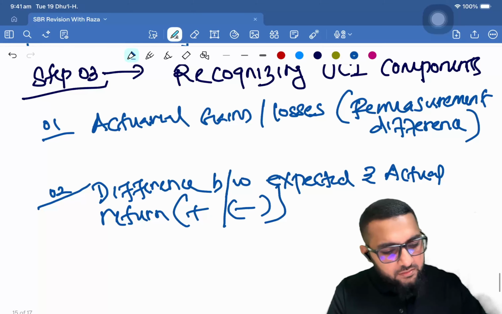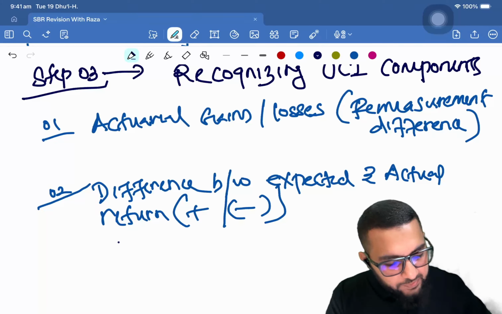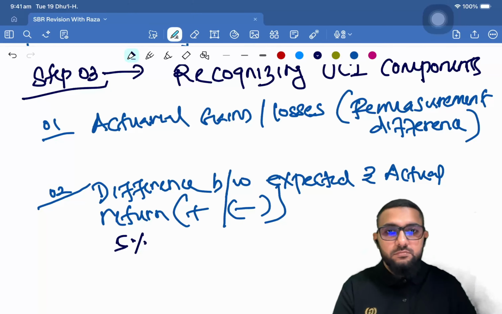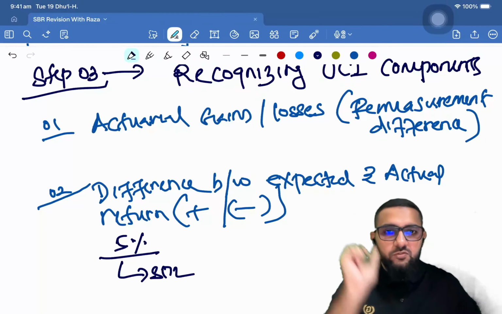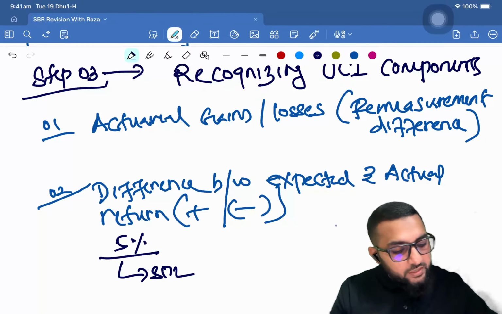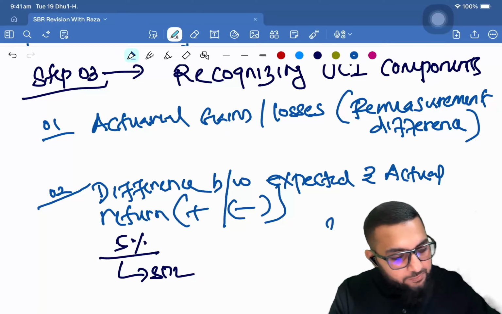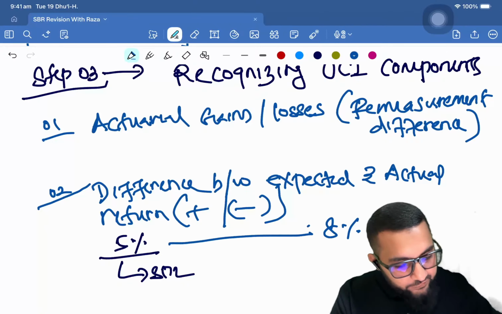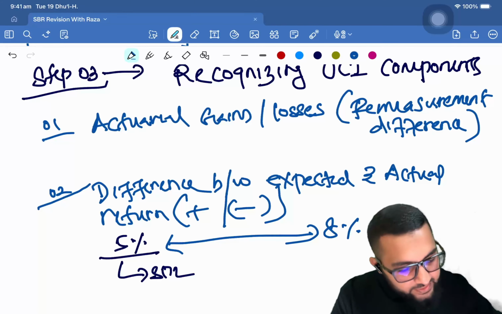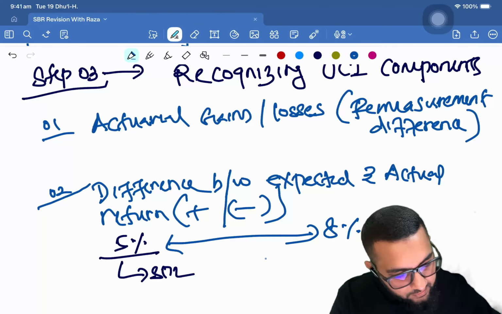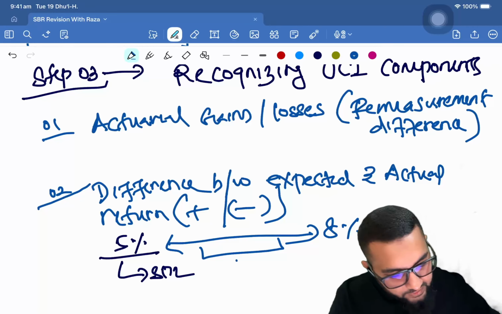Let's assume you expected 5%. This 5% you are going to recognize under SPL, the interest component. But the actual return ended up being 8%. Now you see there's a difference, right? Your expected return was 5%, actual return is 8%. Now there is a difference of 3%.